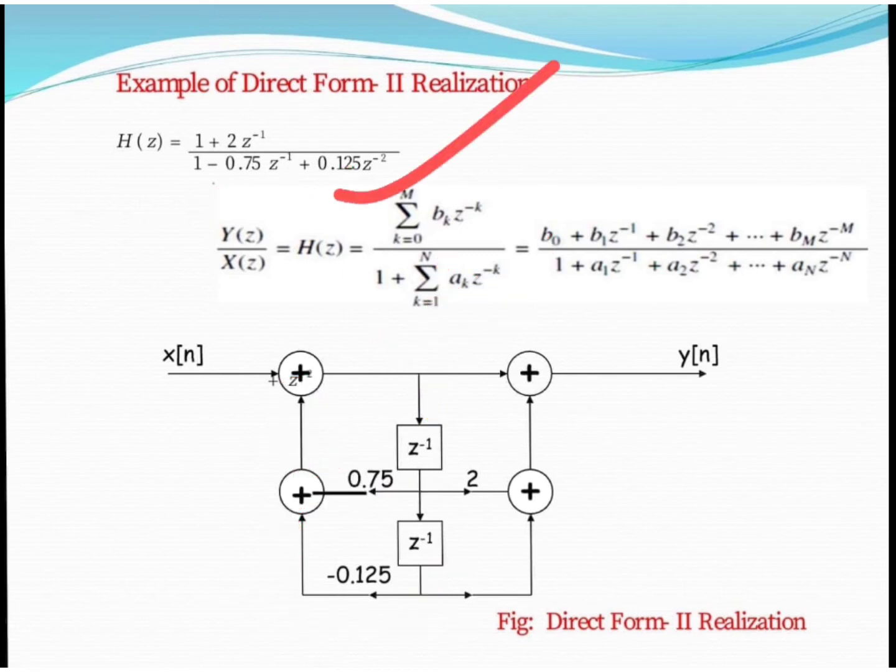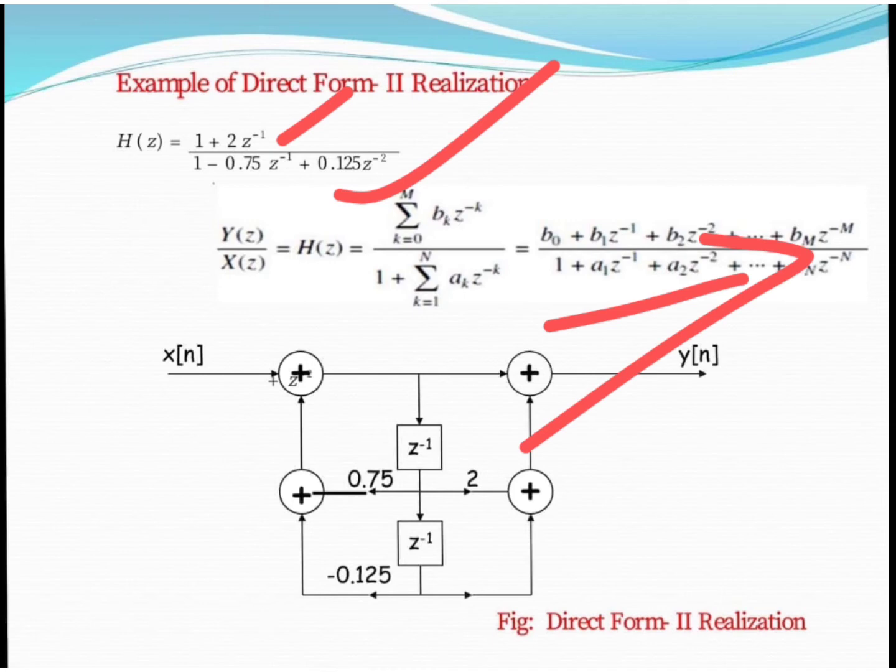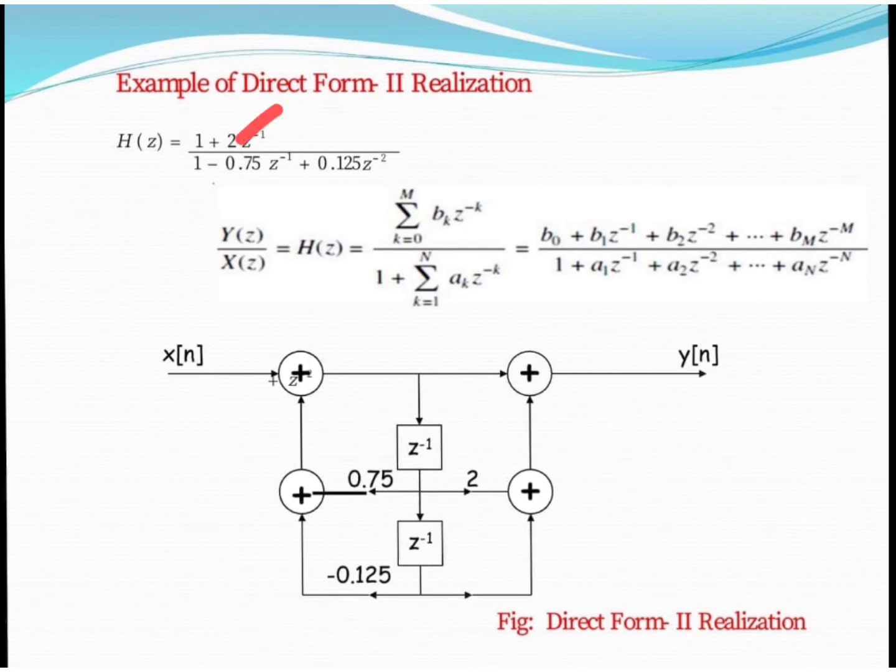Now we implement the zeros, and zeros follow the feed forward path. For connecting the feed forward path, as you can see, 1 is directly connected and 2 is connected through z inverse. So here we have 2 connected directly. In this way we can draw our direct form 2 realization. In direct form 2 realization, first we draw the poles and then the zeros.